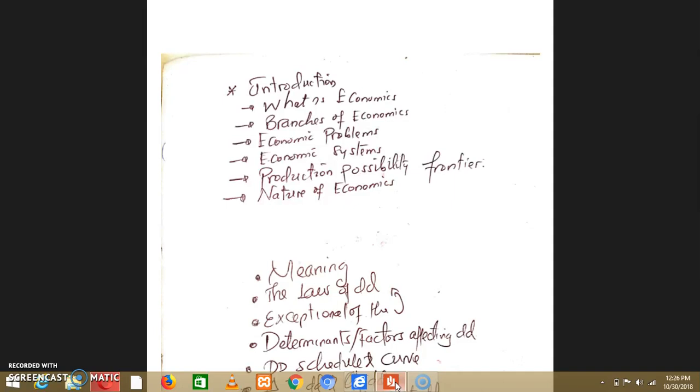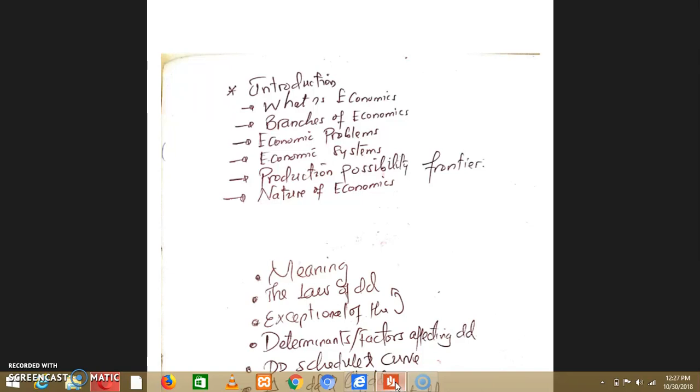Capitalist economic system, this is an economic system which is characterized by private ownership of major means of production. So you should know the characteristics of capitalist economic system and the advantages of it. Now let's move to another part, which is socialist economic system. Socialist economic system, this is the economic system which is characterized by collective ownership of major means of production like machines, land, and other means of production.